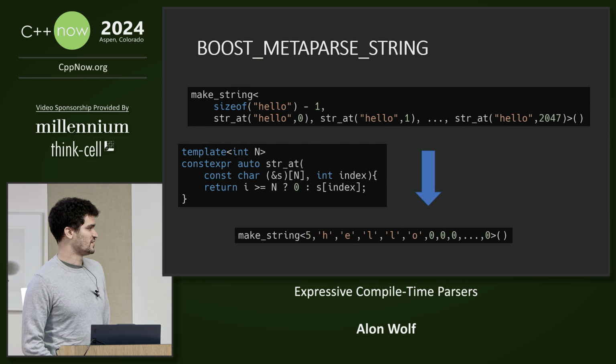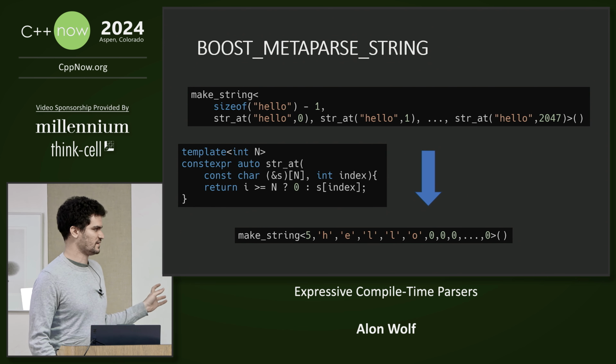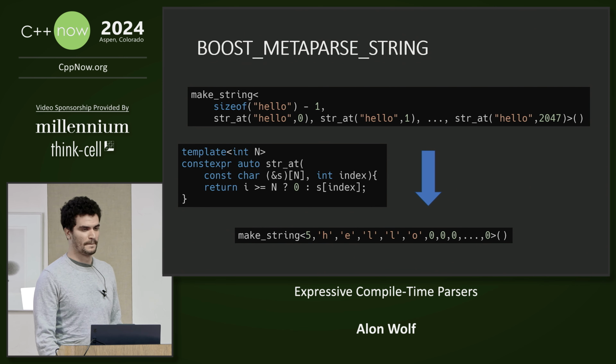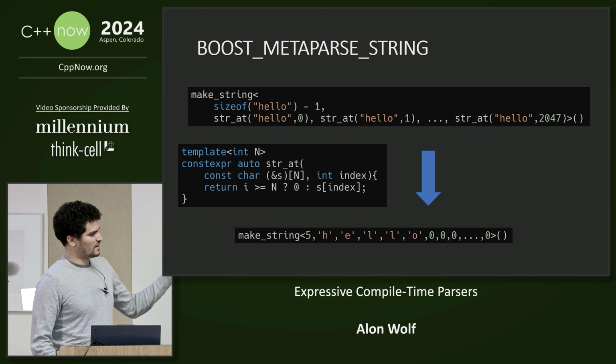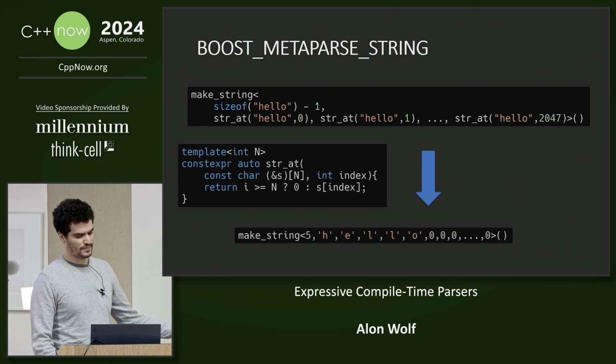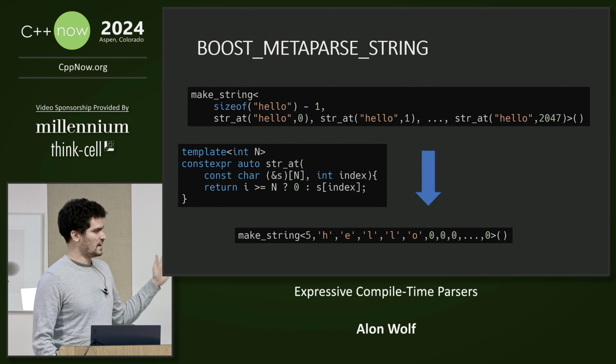str8 is a constexpr function that takes a string and an index and either returns the character at that index or 0 if the index is past the length of the string. In C++11, constexpr functions were limited to just a single return statement. So this is pretty much the limit of what was possible. And after we evaluate the constexpr function, we can see that the parameters to the make string function are the length of the string, followed by the characters of the string, and then a lot of trailing zeros.